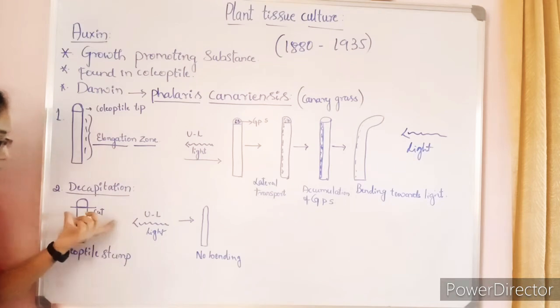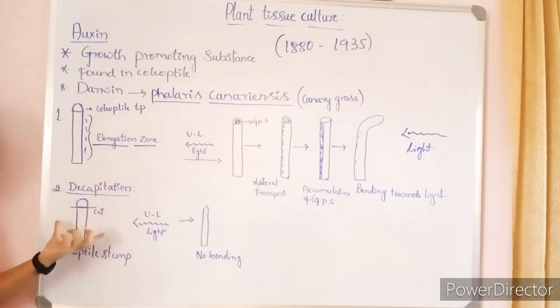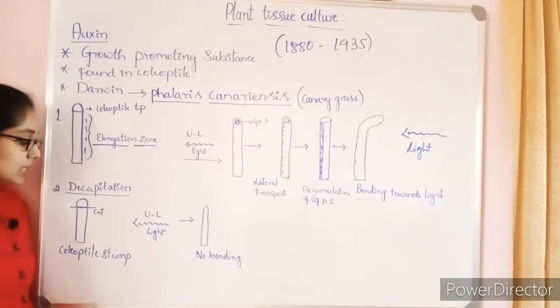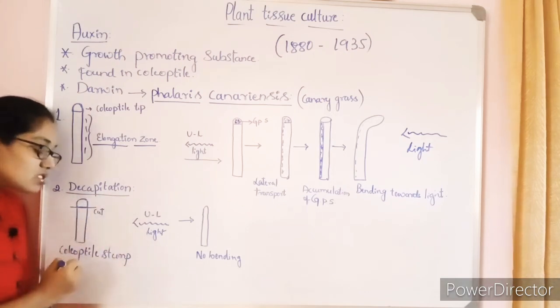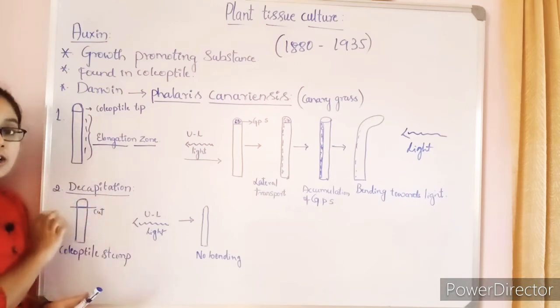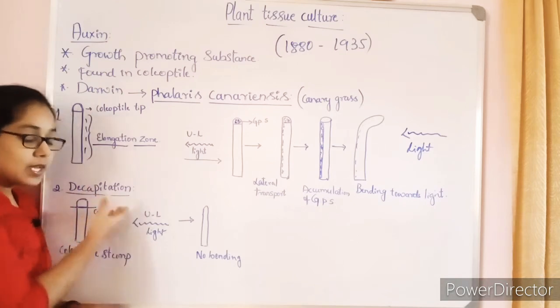After the removal of the coleoptile tip, the entire coleoptile is now called a coleoptile stump, and the process is called decapitation.